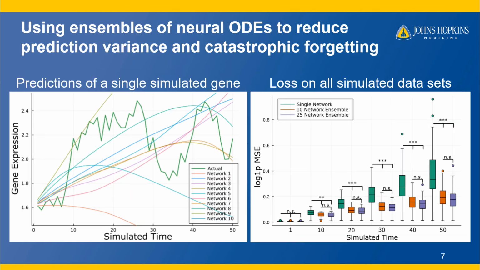There's an interesting feature that arises if we retrain the networks with a different initialization of stochastic gradient descent. In this example on the left, we have a single gene in a single cell, where the bold green line is the simulated expression prediction target, and the other lines are the predictions of 10 neural ODEs. Each was given exactly the same training data, but a different initialization of stochastic gradient descent. We see that they all start with nearly identical predictions, but they diverge as they try to predict into the future, because the small differences in the weights compound as the network is applied repeatedly. Some networks perform much better than others on this example, but their performance varies across cells.